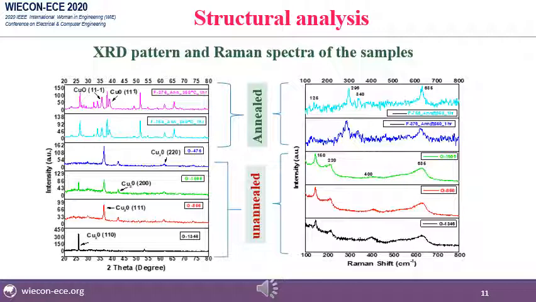Here the unannealed sample shows the intensities only for cuprous oxide phase, but the annealed sample shows the cuprous oxide phase as well as the cupric oxide phase. So it is evident that with annealing, the cuprous oxide phase starts to turn into cupric oxide phases.